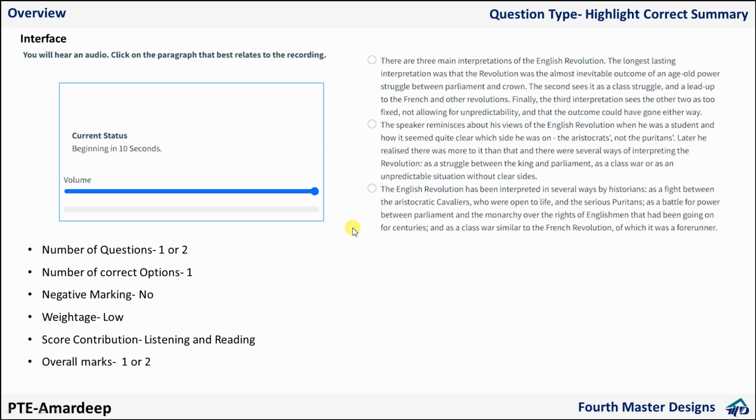Then guys, I have already discussed one or two. Again, overall time 10 or 15 seconds. If you can answer in 10 or 15 seconds, fine. Otherwise, just select. I won't say go for an educated guess.